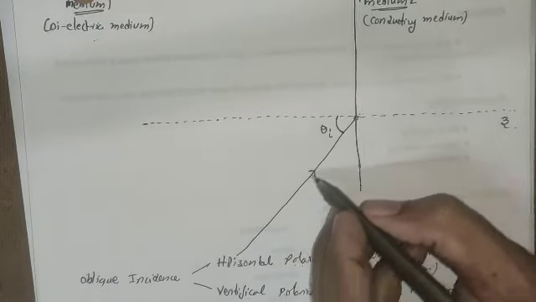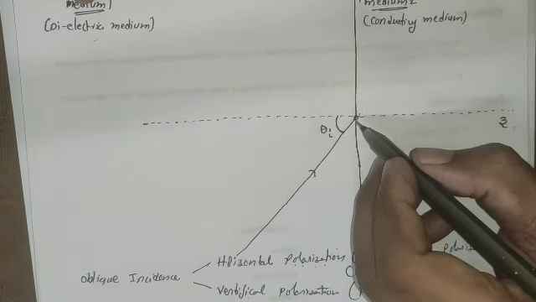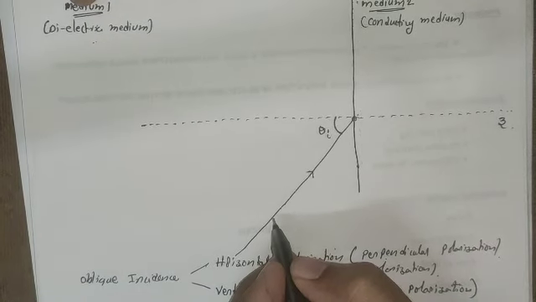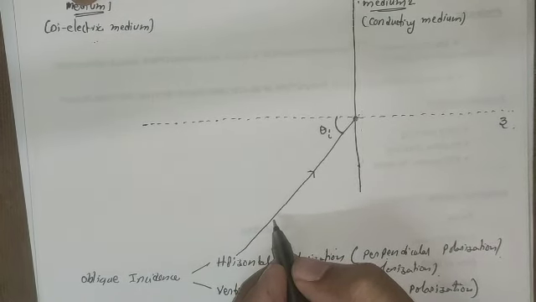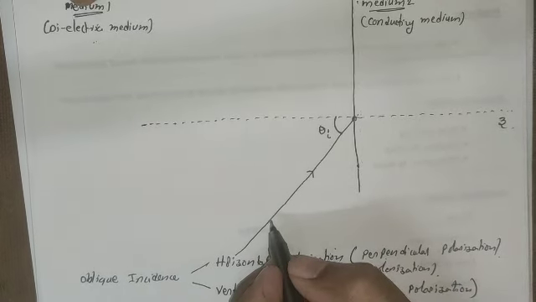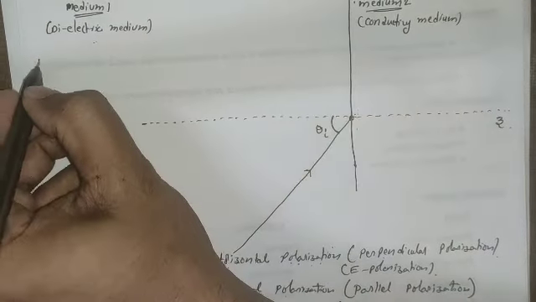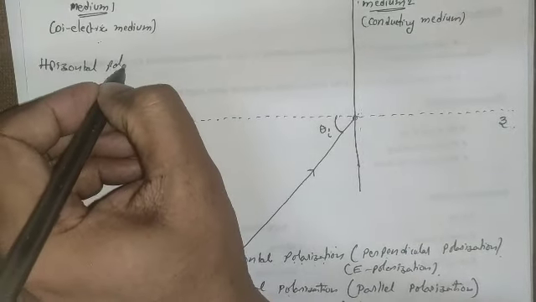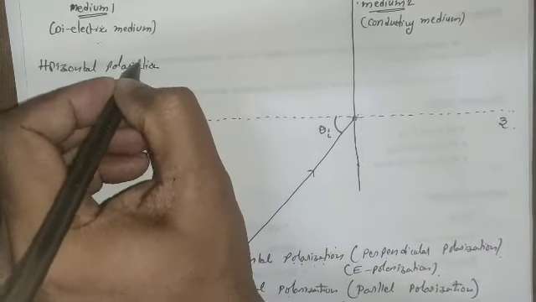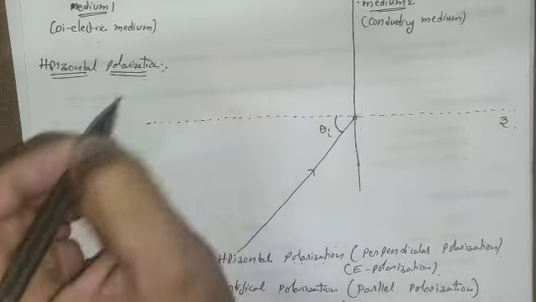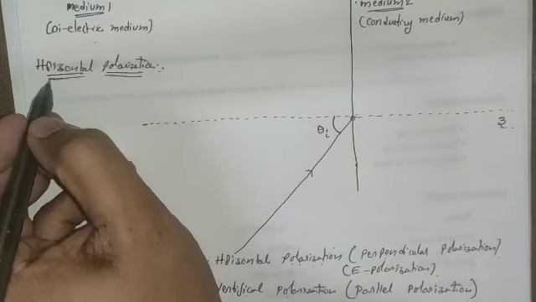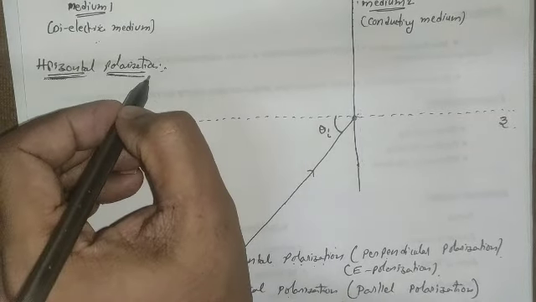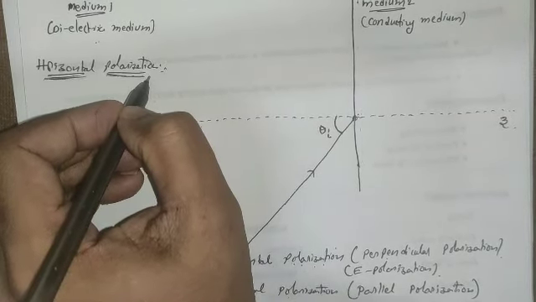If we are talking about the electromagnetic wave, this electromagnetic wave can have two components, two fields. One field is the electric field, the second field is the magnetic field. Since we are talking about the concept of horizontal polarization only, so what are we clear about? The horizontal polarization is that the electric field is perpendicular to the plane of incidence.